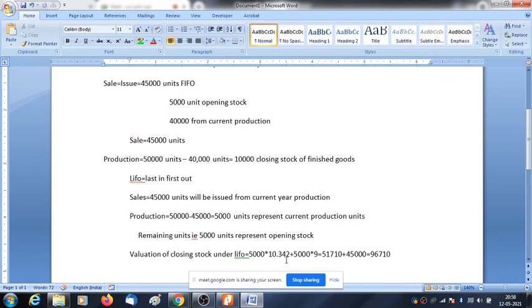That is the current production cost. How do we get this current production cost? That is production cost divided by 50,000, the production units. So 5,000 into 10.342 gives us 51,710, plus the 45,000 of opening stock valuation. So the total valuation will be 96,710. Okay.